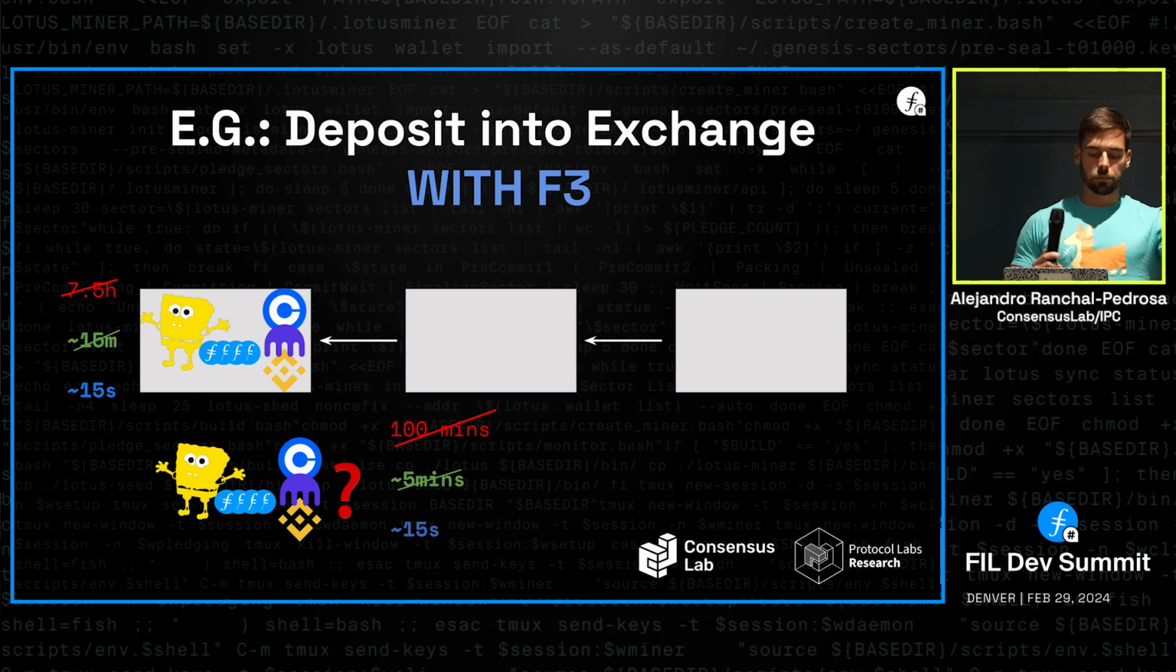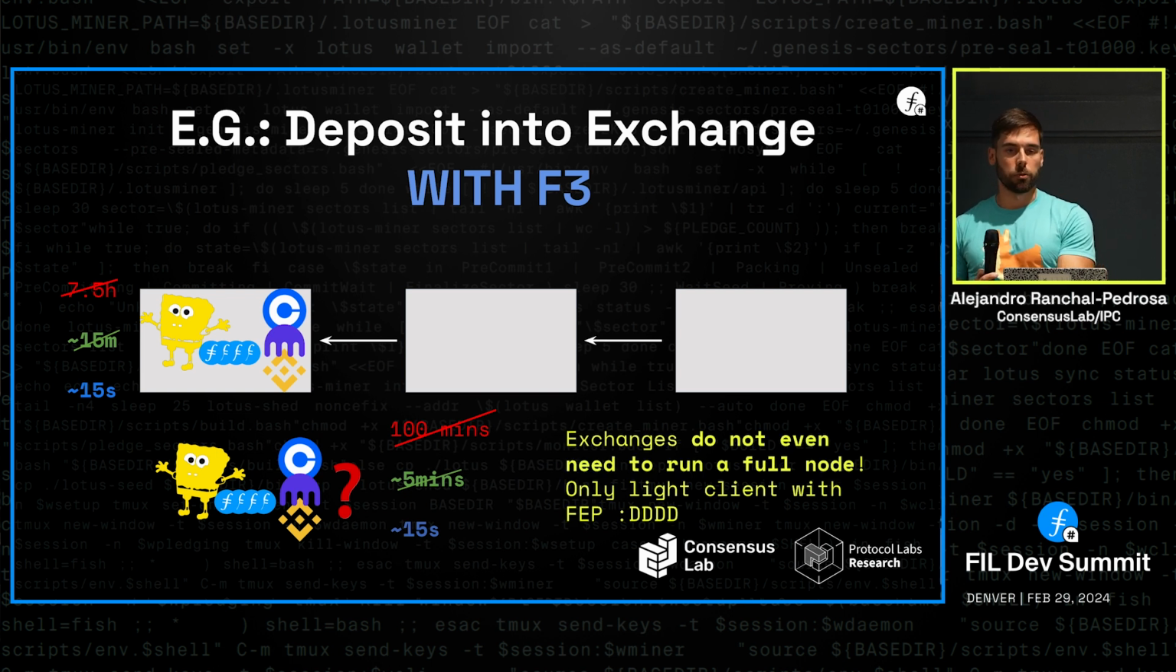And so coming back to the simple example where Bob wants to deposit some FIL in an exchange, initially it was 100 minutes. Then it went down to 5 minutes with the finality calculator, and now thanks to F3, he's going to be able to deposit some FIL in this exchange in about 15 seconds. Even more than that, the exchange doesn't even need to run a full node. You can just run a light client. Or if the exchange gets the finality certificates in some other way, it doesn't even need to run a light client, right?